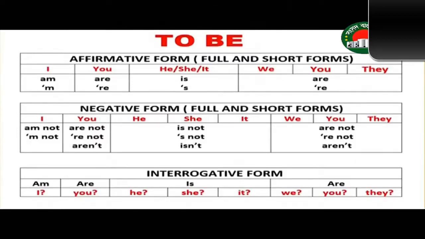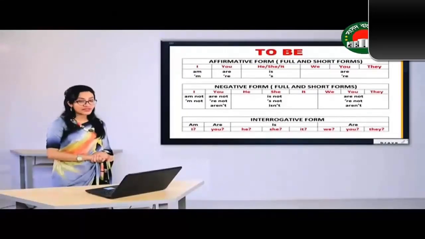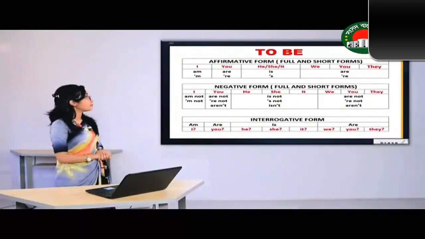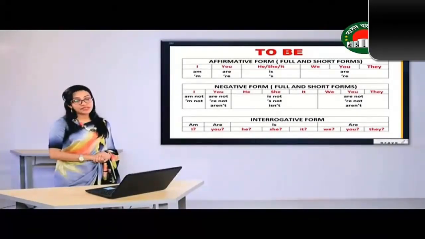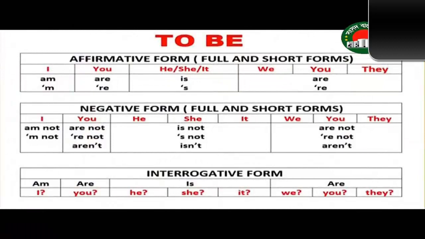For example, if we use first person, we use am after I. On the other hand, if it is being used as plural, for example, we, we use are. In case of second person, you, we always use the be verb are in simple present tense. In case of third person singular number, for example, he, she, it, or any other singular noun, we use the form is. On the other hand, if it is third person plural number, then we use are.